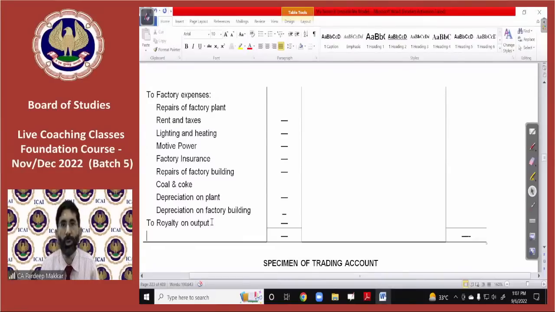For example, I have authored a book on Punjab VAT in 2005, which has been published by Bharat Law House. Now, Bharat Law House is a publisher. They are manufacturing those books, but that book is written by me. Due to that reason, I have the copyright of that book, and they will have to pay me royalty for whatever books they produce and sell. So this is our expense on manufacturing or production. Hence, it will be entered in the manufacturing account.